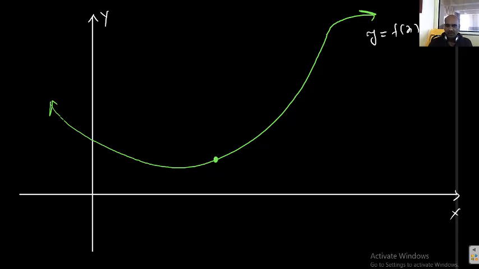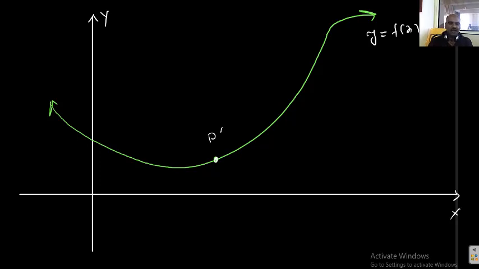According to my diagram, the function is continuous everywhere, though sometimes a given function is continuous only in some intervals, but in my diagram the function is continuous everywhere. Okay, listen students, take a point on the graph, say P.